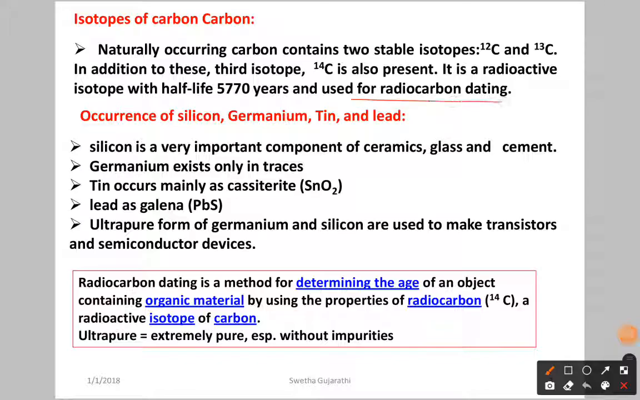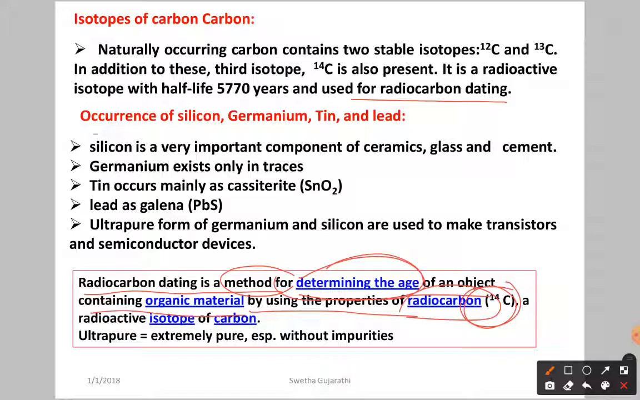It is used for radiocarbon dating. Radiocarbon dating is a type of method used to determine the age of an object. For example, dinosaur fossils, we use it to see their age. They determine it by using C14. So determining the age of an object containing organic material by using the properties of radiocarbon, especially C14. This is a use of C14.